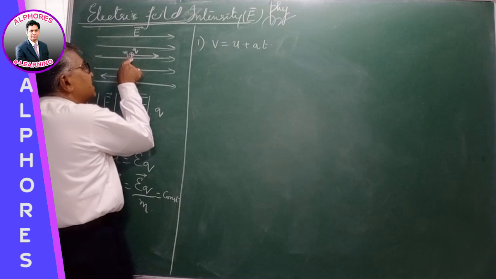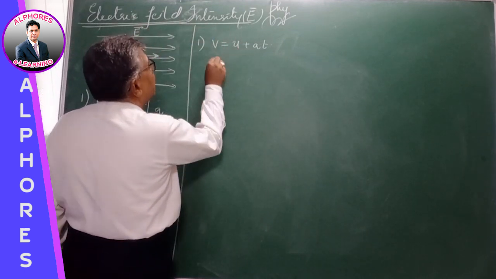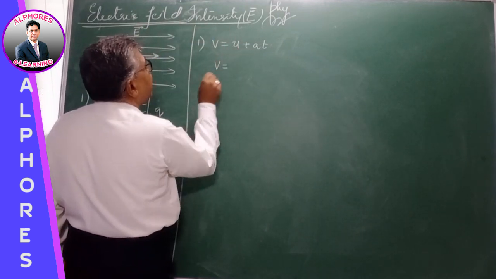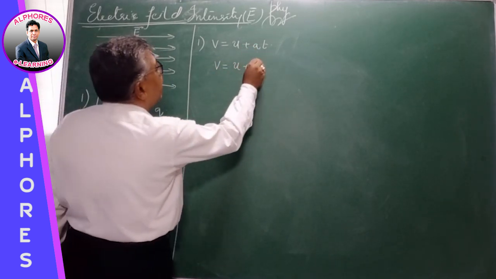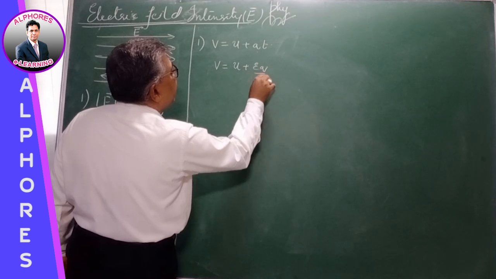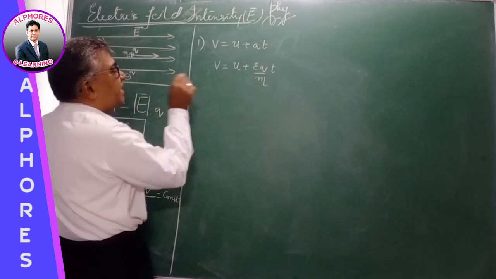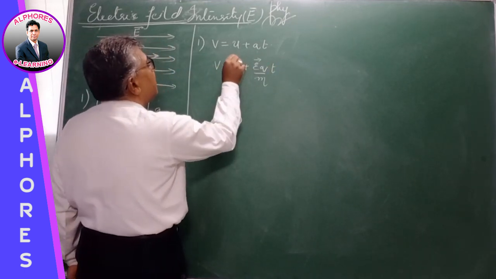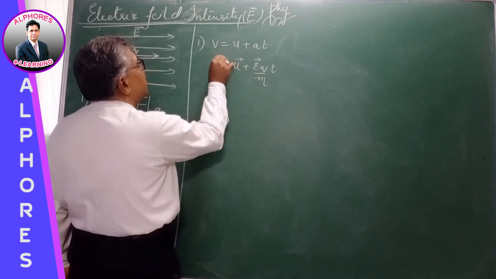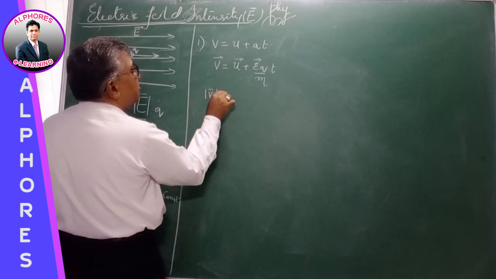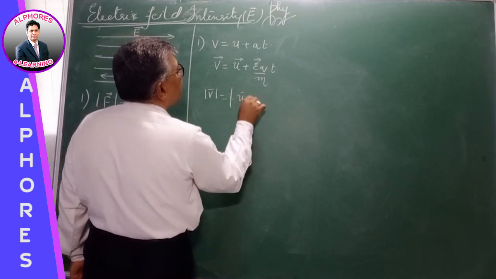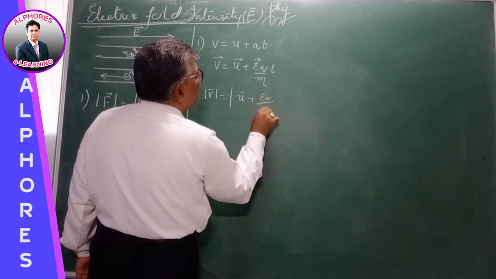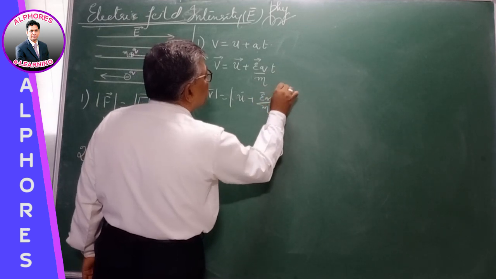So this charged particle after a time t, what would be its velocity V? V is U plus the acceleration EQ by m into t. In vector form, it is E bar, this is U bar, and this is V bar. If I take the magnitude, mod V is mod of U bar plus EQ by m into t.